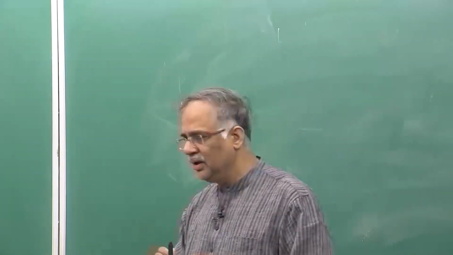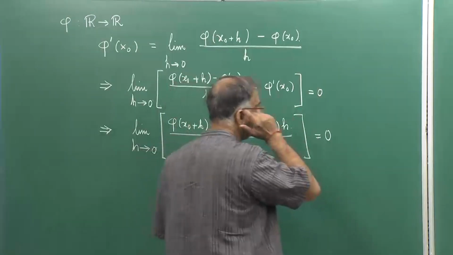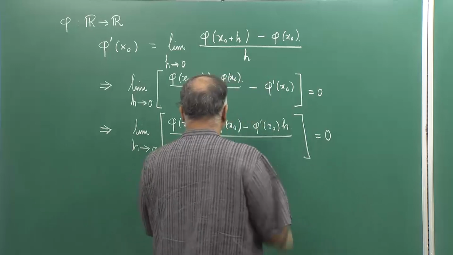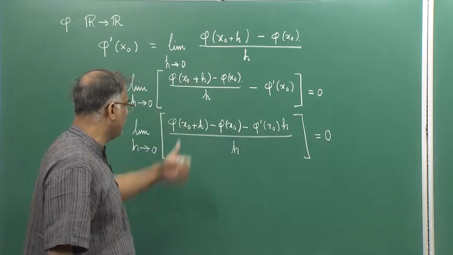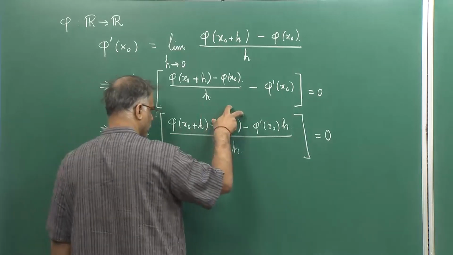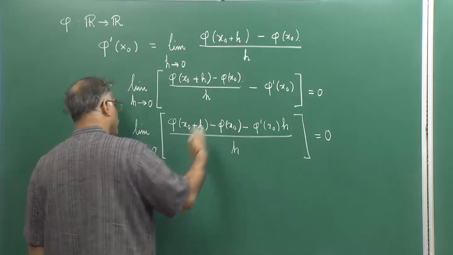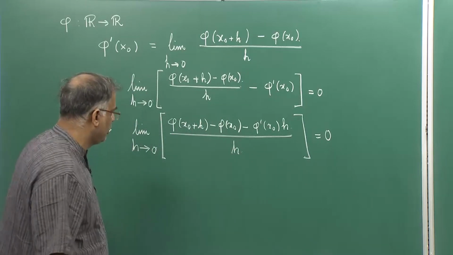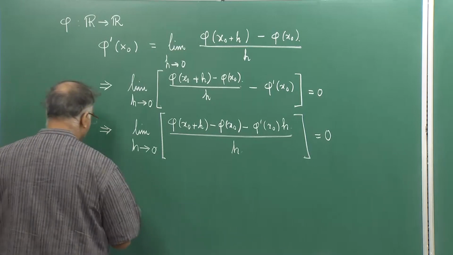then we say that the numerator is a small o of h quantity. So, what is this? This is a function of h, because x naught is fixed, this is a function of h, and this function divided by h is going to 0. So, this function goes to 0 faster than h. So, we define something called small o of h.